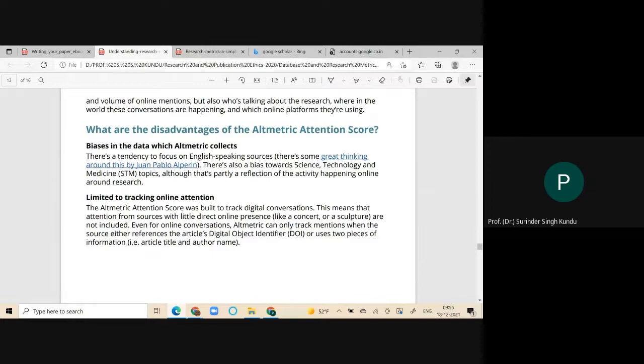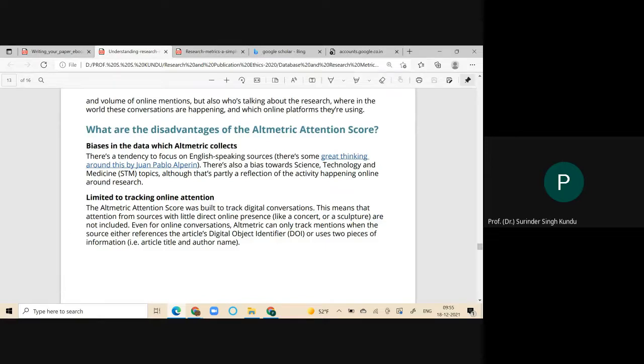That's why the altmetric can only track a mention when the source either references an article that has a digital object identifier, or where it can use two pieces. For example, one paper is published, the DOI is there, but altmetric cannot capture it unless it is mentioned in a different place.